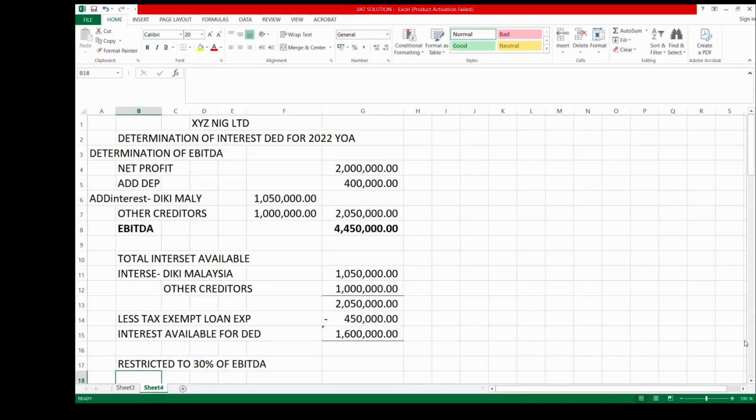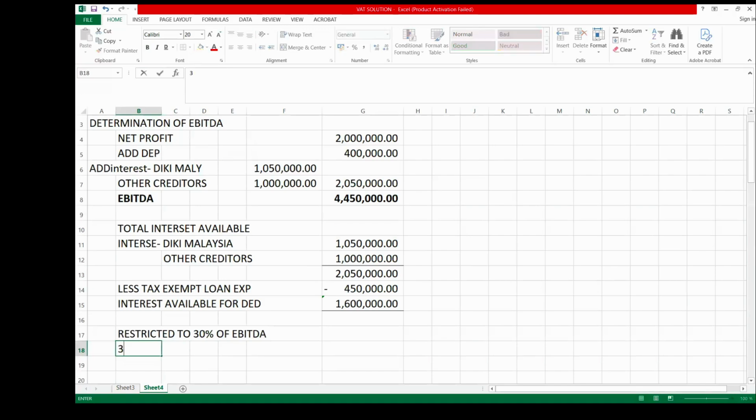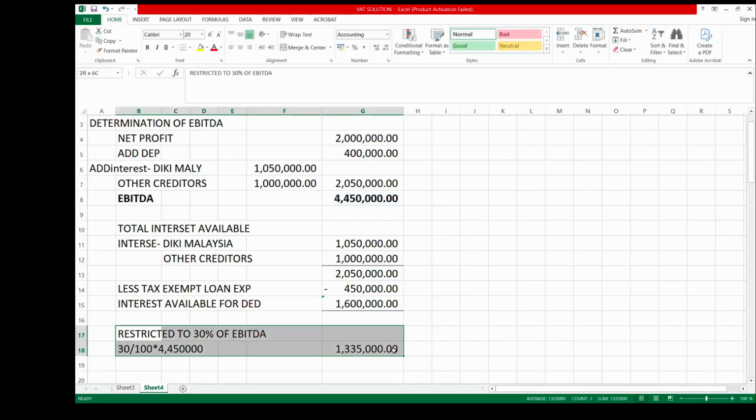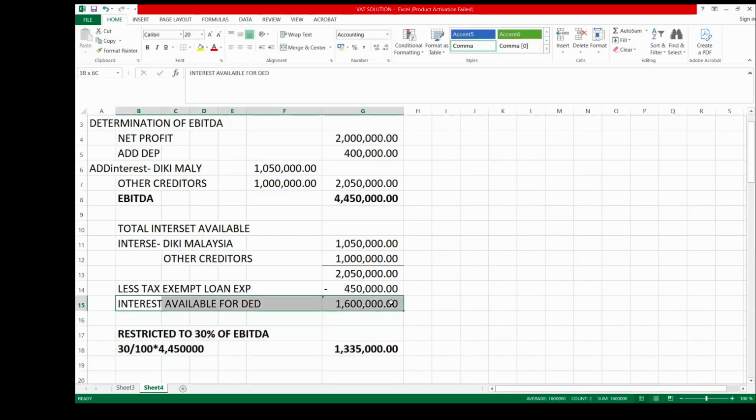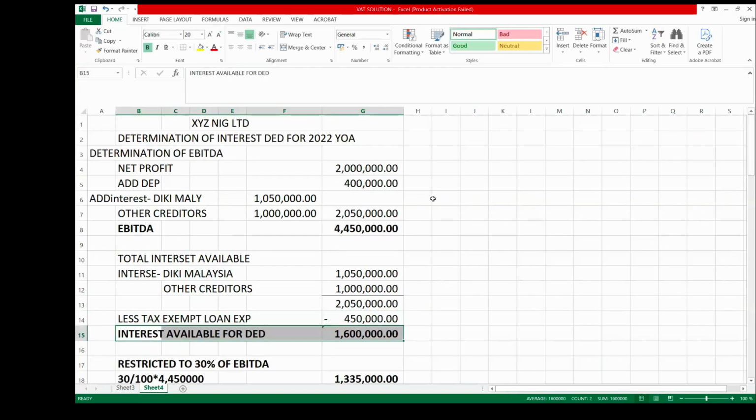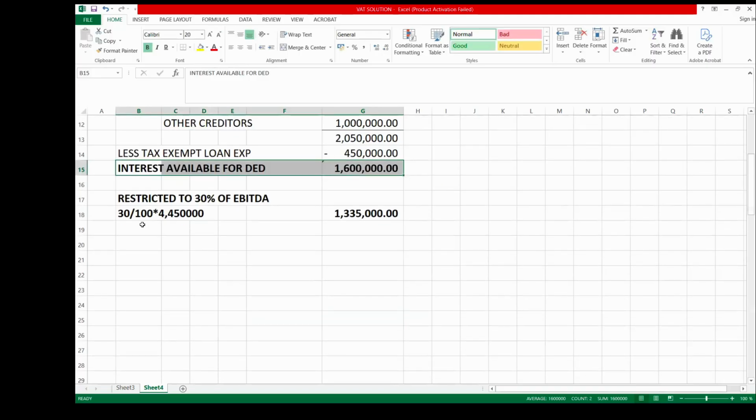So that will be 30 over 100 multiplied by 4,450,000, which will give us 1,335. So instead of the company deducting 1.6 in the year 2022, they are only going to deduct 1,335,000. That is what 30% of EBITDA is giving us.